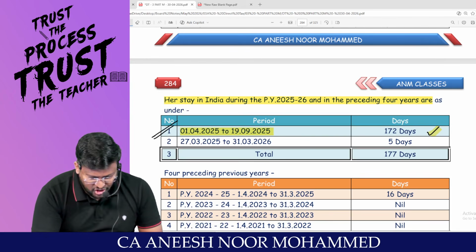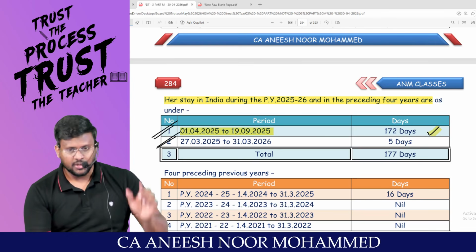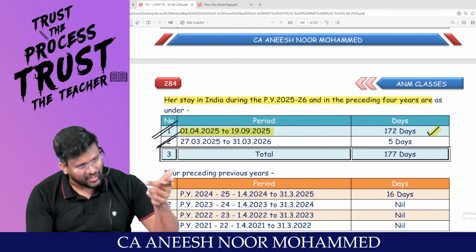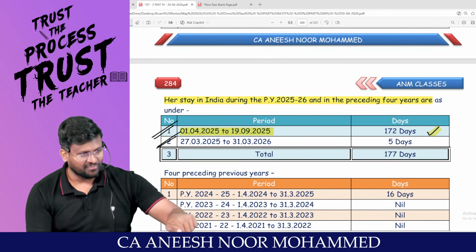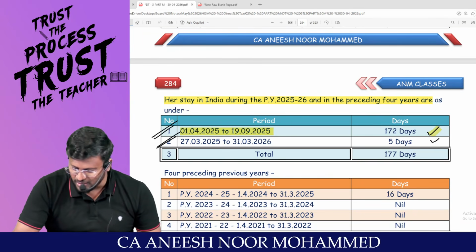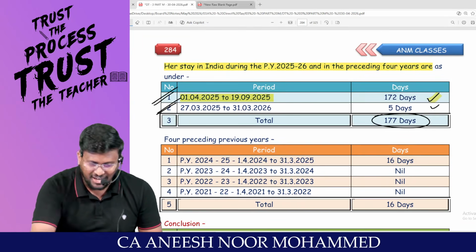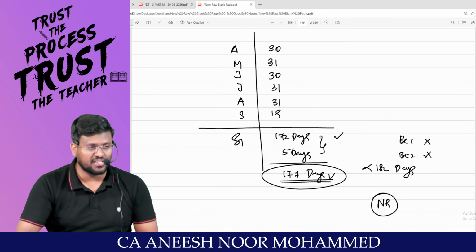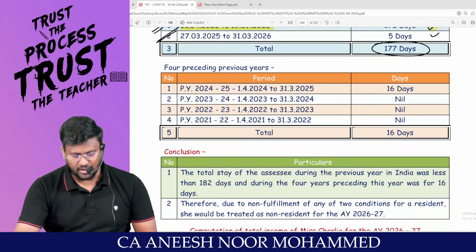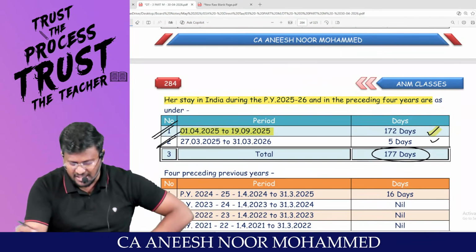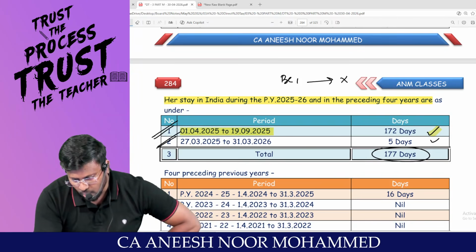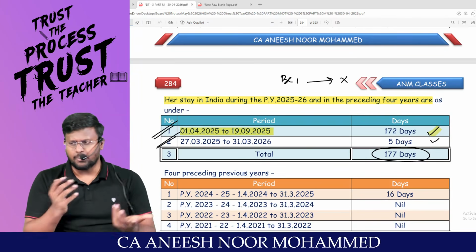Sir, then again she came back on 27th. So her leg touched India on 27th. So from 27th to 31st, 5 days. Total 177 days she was in India, which was less than 182 days. Okay, fine. So basic condition number 1 will not be satisfied, or has not been satisfied.